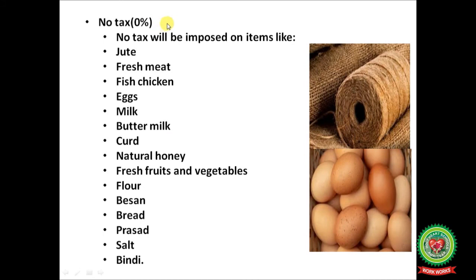There is a list of some commodities on which there is no GST: jute, fresh meat, fish, chicken, eggs, milk, buttermilk, curd, natural honey, fresh fruits and vegetables, flour, besan, bread, prasad, salt, bindi. On these items there is no GST.